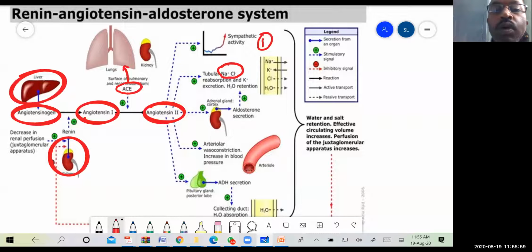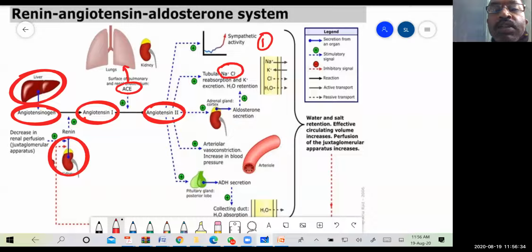How are sodium ions related to the pressure? We all know what blood pressure is: the lateral pressure exerted by the blood on the blood vessels is known as blood pressure. Blood pressure is directly proportional to the blood volume. The blood volume in our body is approximately 5 liters.